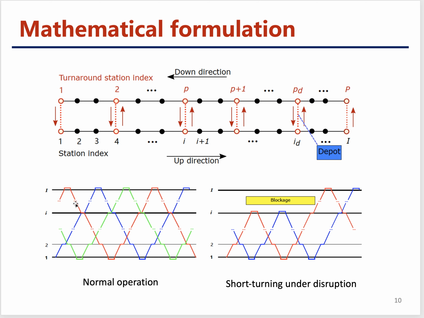So in the normal case, the trains are just operated according to the planned timetable. Everything goes well. However, when the disruption occurs, the trains cannot pass this blockage. It's noted that here we consider the complete blockage, so the trains in both directions cannot pass through. So the trains either wait at this station or they need to short turn.